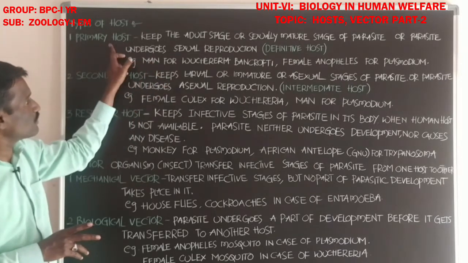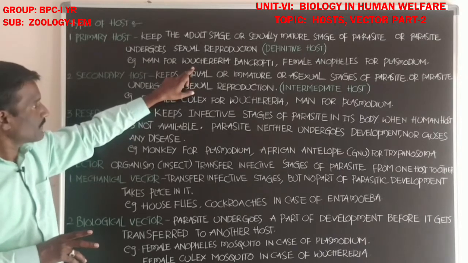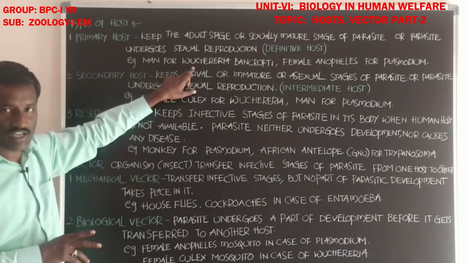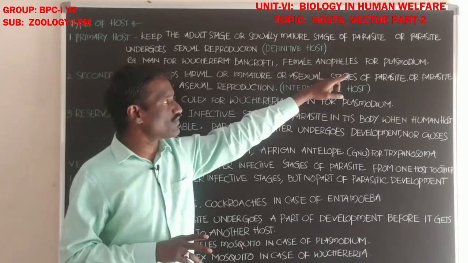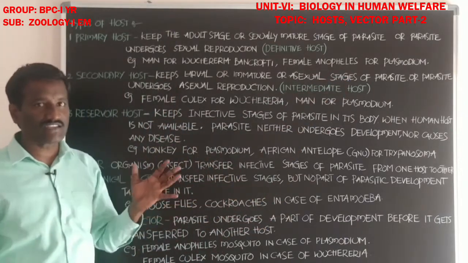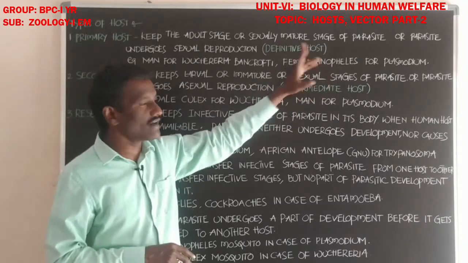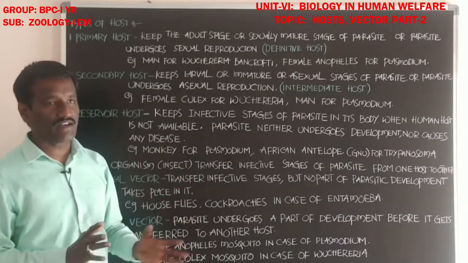It is a nematode parasite, a roundworm, which causes lymphatic filariasis in man. Next, female Anopheles is the primary host for Plasmodium. Plasmodium vivax enters the body of the female Anopheles and completes its sexual life cycle.